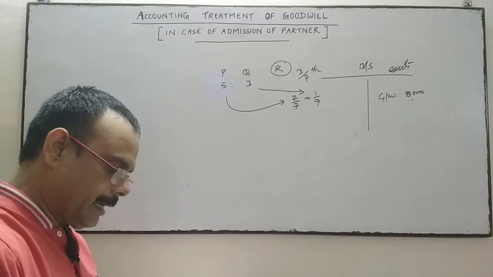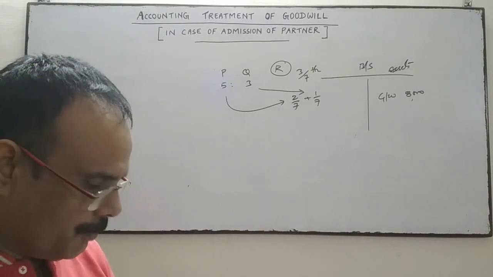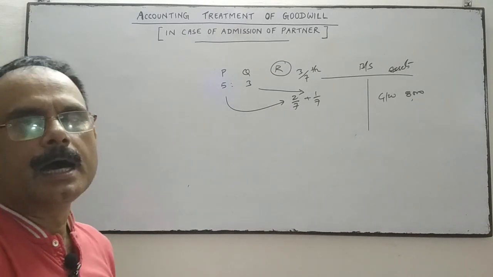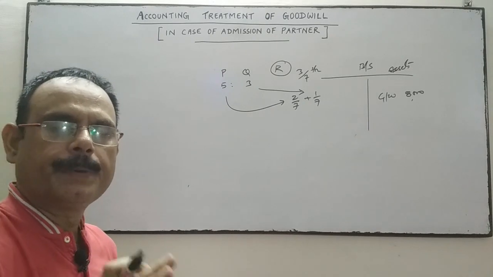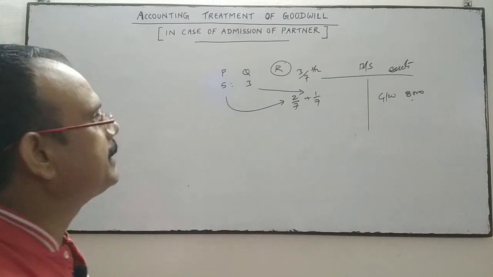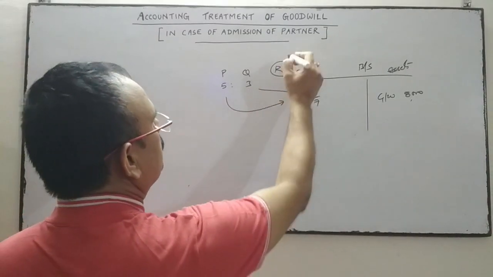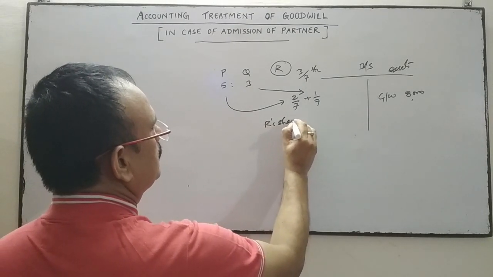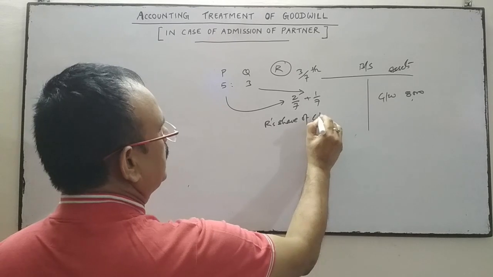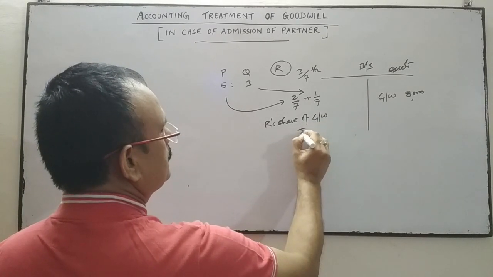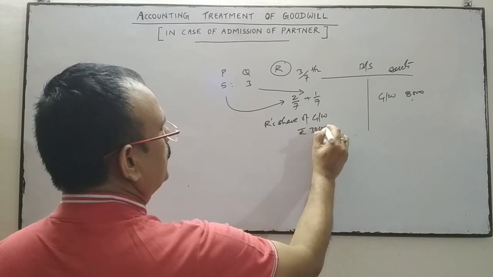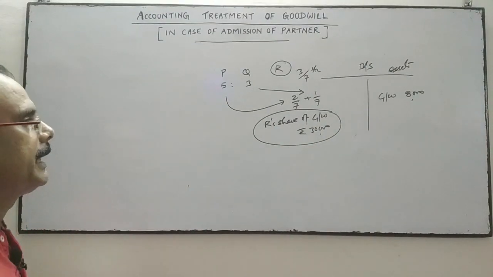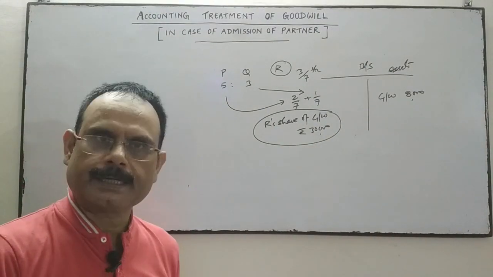R is unable to bring his share of goodwill, rupees 30,000, in cash. R is unable to pay his share of goodwill rupees 30,000, which he has not given to the firm.